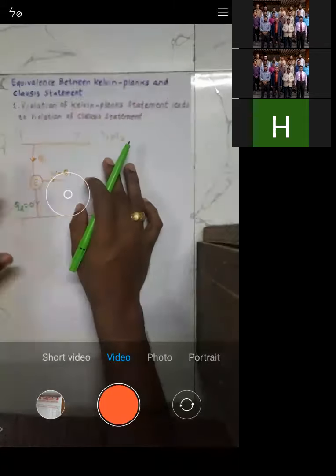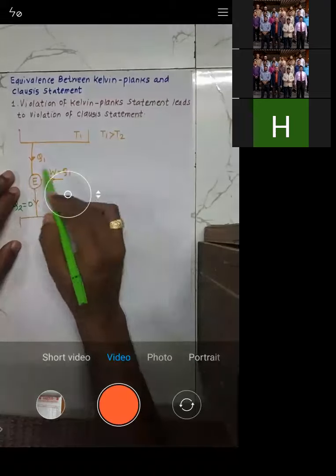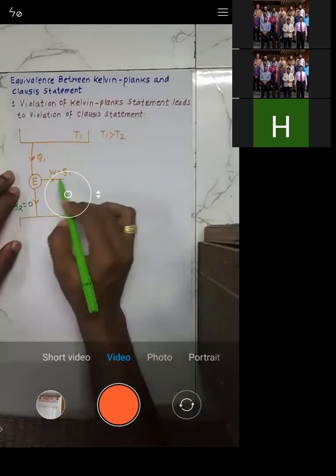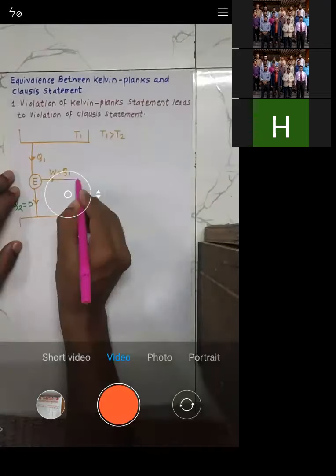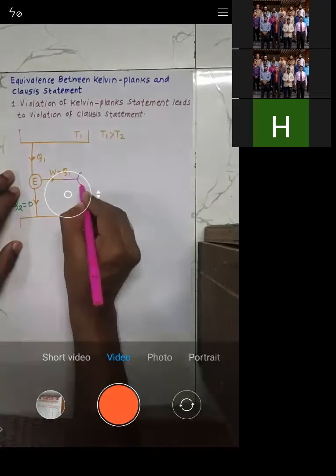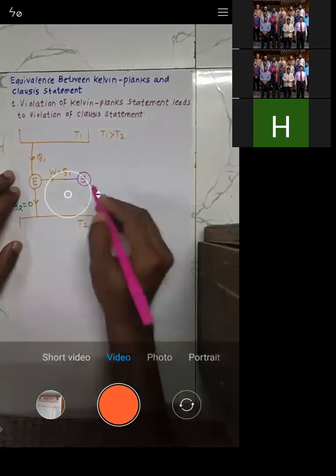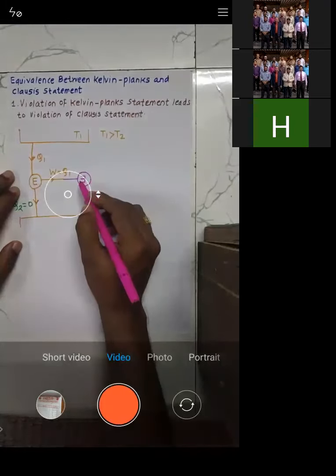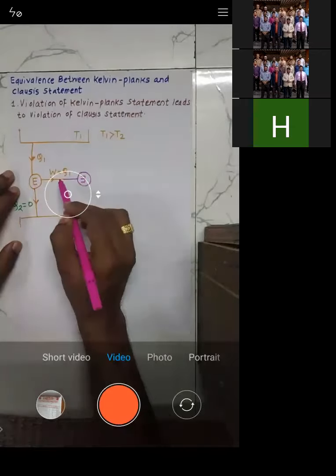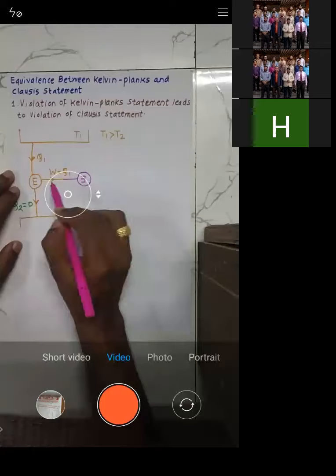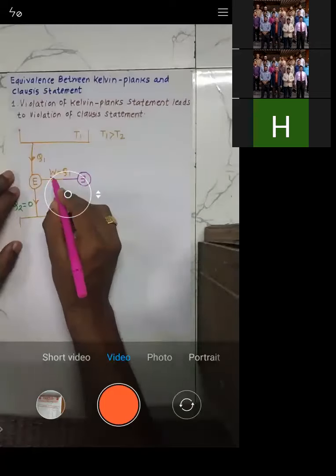Whatever power is being produced by this particular engine, W, we utilize that power to run a reverse heat engine. So this is the reverse heat engine. This engine will produce power, and the reverse engine will consume power. So whatever power is produced by the engine will be consumed by the reverse heat engine.